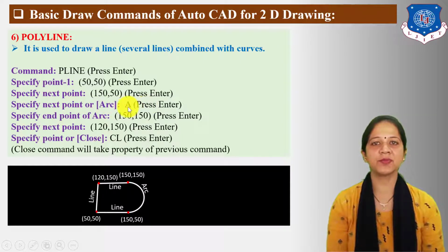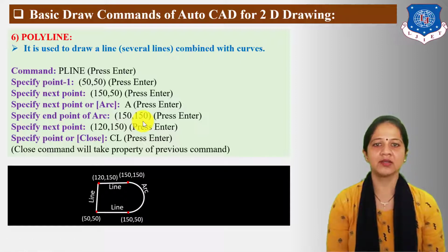Here I have specified arc, so type A, then press enter. Next statement display on the command bar is specify endpoint of arc. Here I have taken 150 mm or any unit you can choose for endpoint of arc, then press enter.